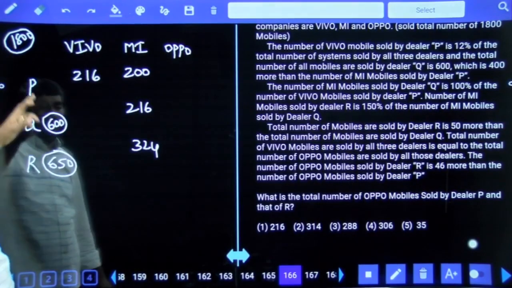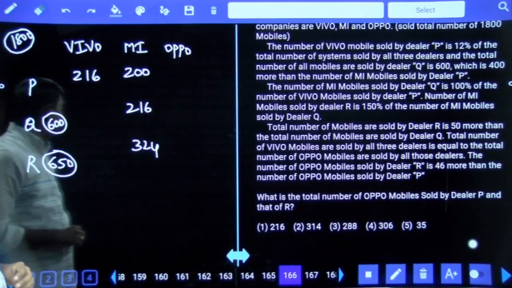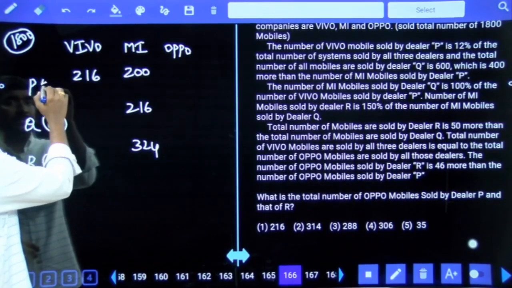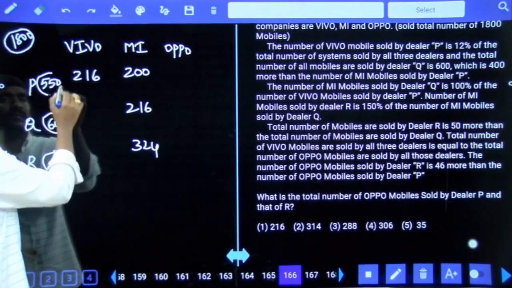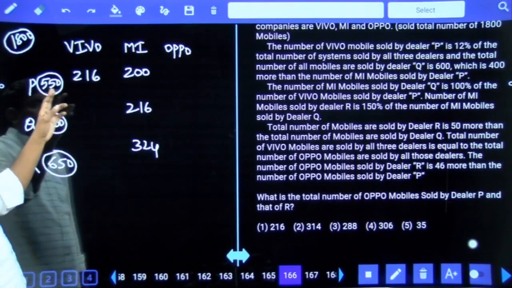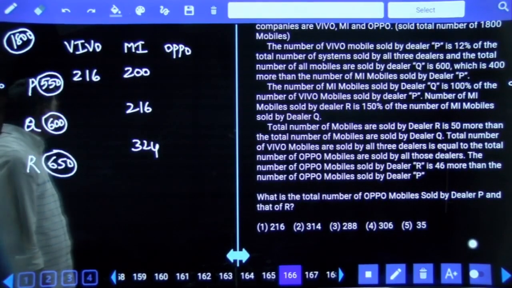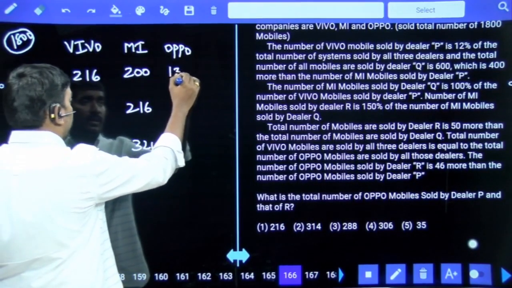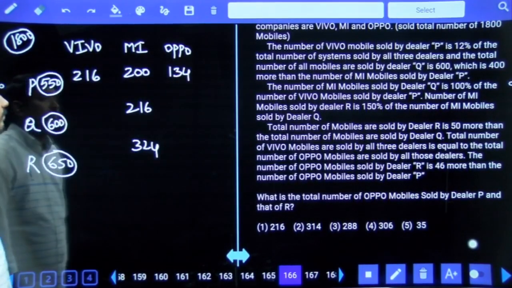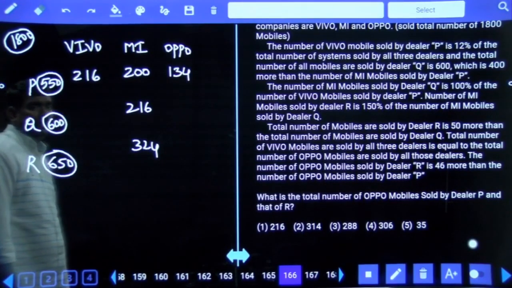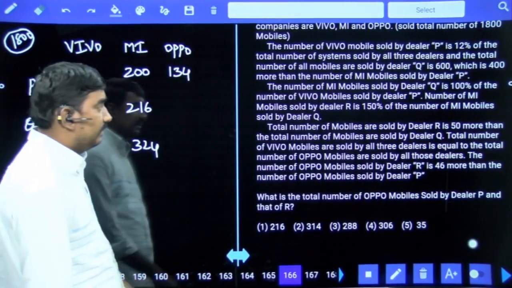Still we are left with 550. Out of 550, here 200 plus 216, total 416 is over. Remaining 134 are Oppo mobiles. Next.